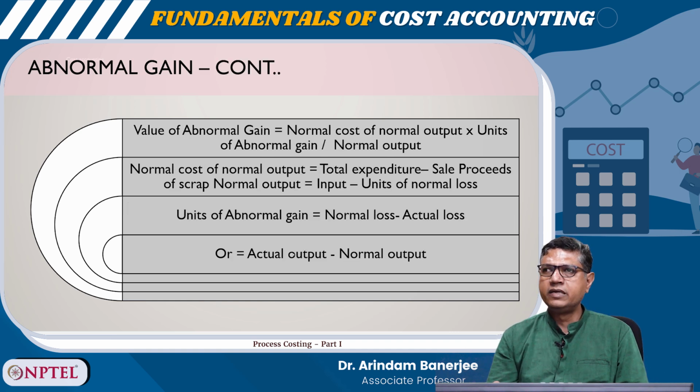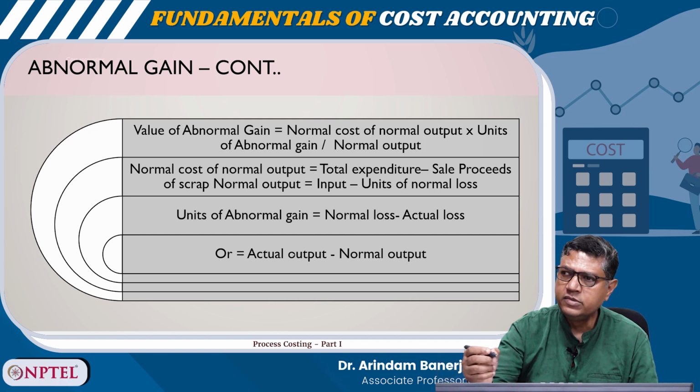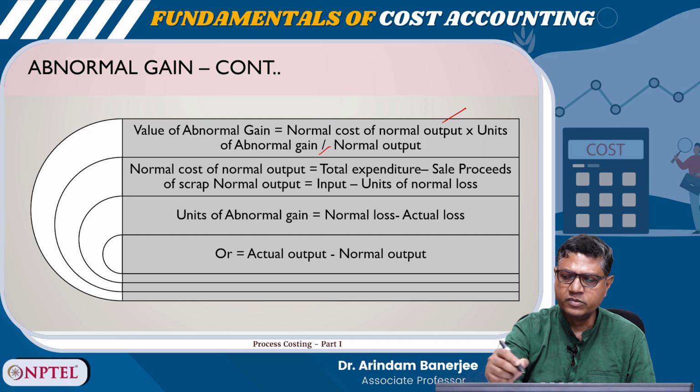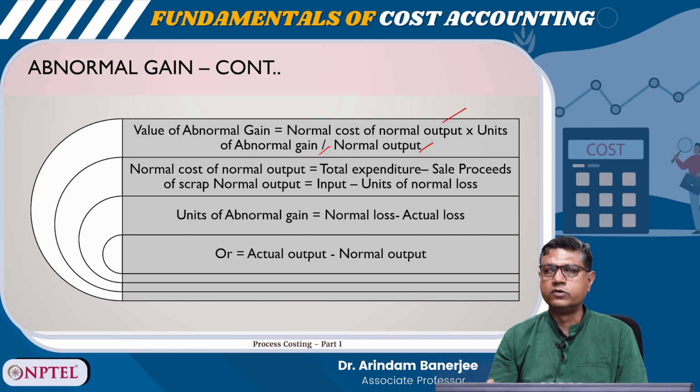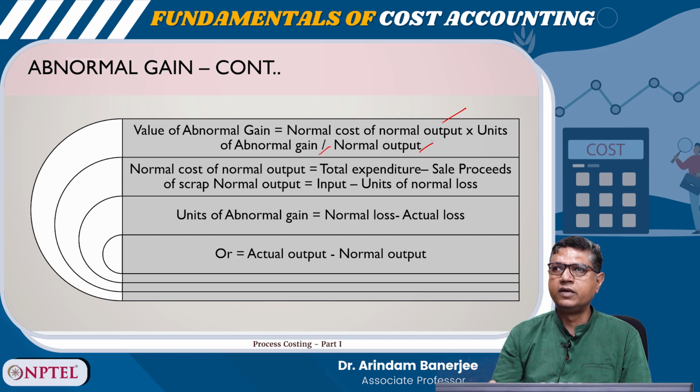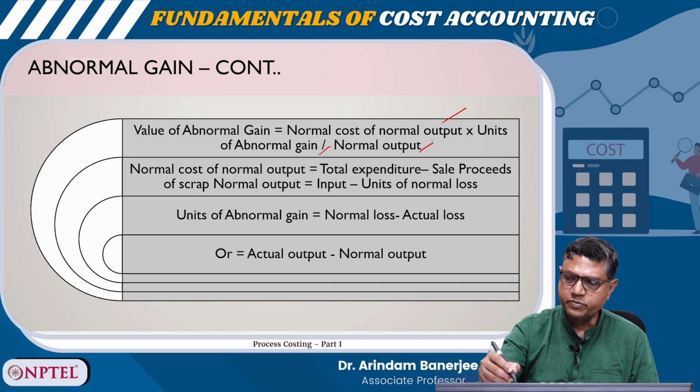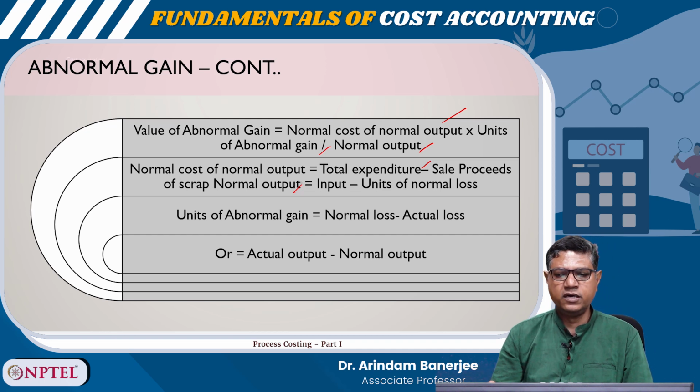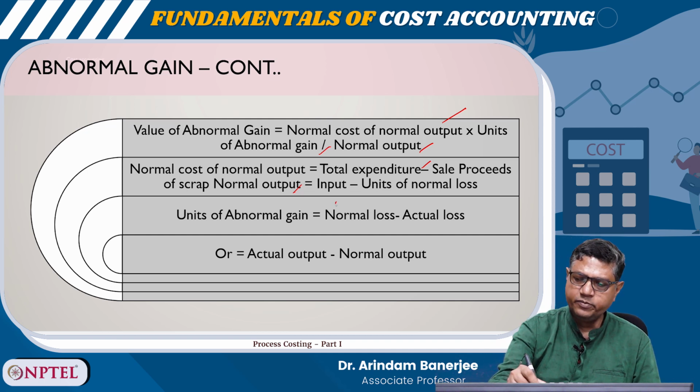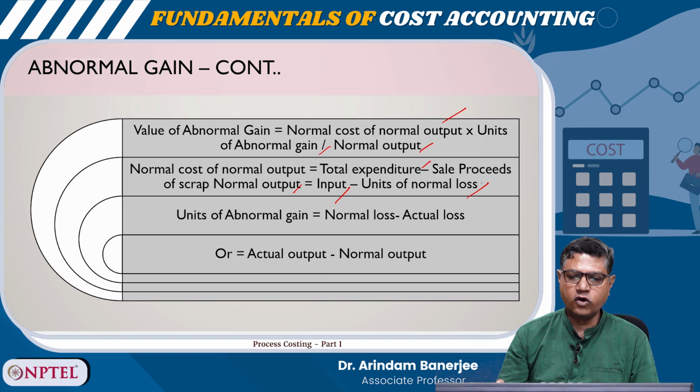So, value of abnormal gain, how to calculate it? Normal cost of normal output into units of abnormal gain divided by normal output. So, normal cost of normal output is total expenditure minus sale proceeds of scrap. Normal output is input minus units of normal loss.